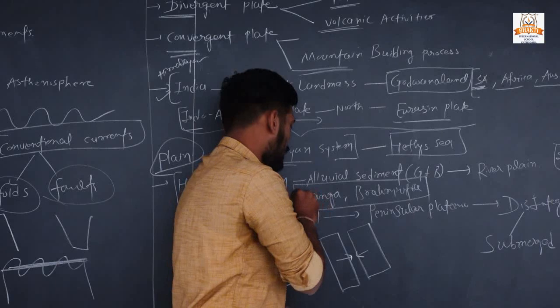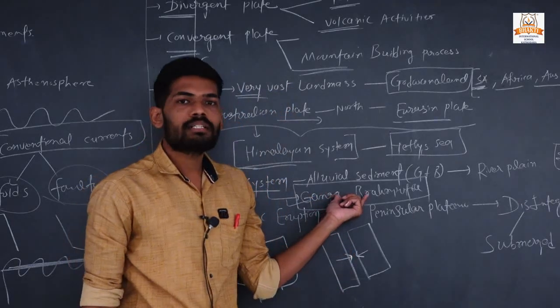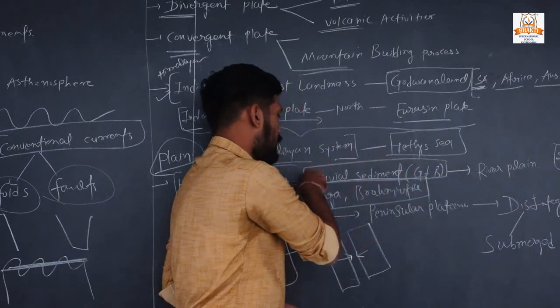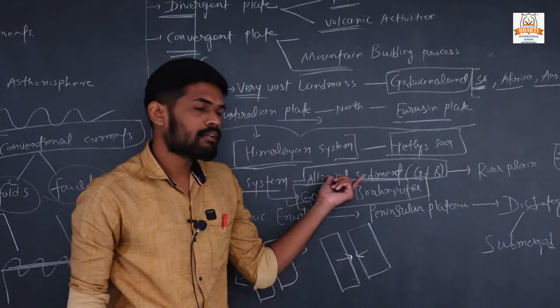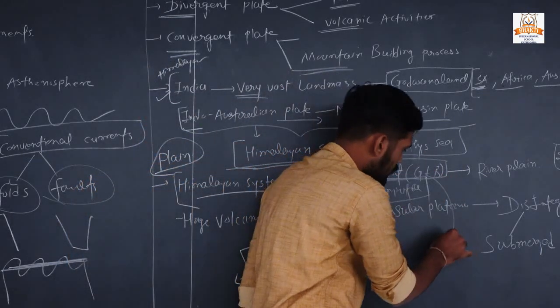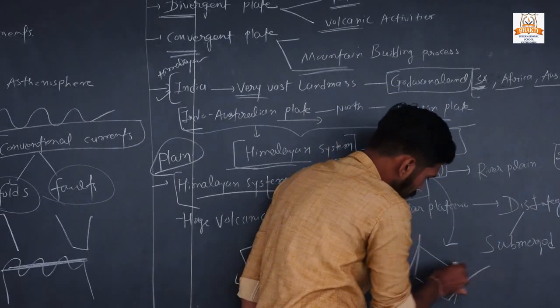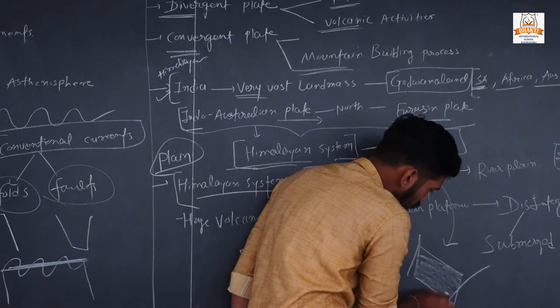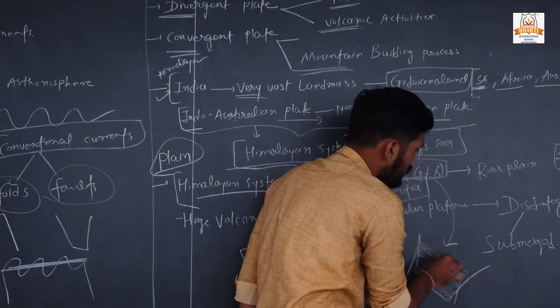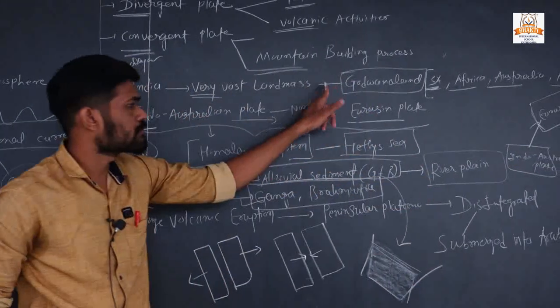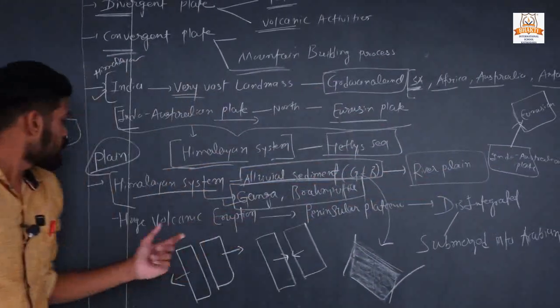They continuously deposited alluvial sediment and filled up the deep valley, so it makes a river plain. So the first one is the mountain, second is the river plain, and third one